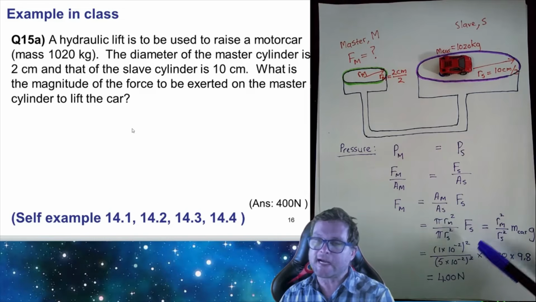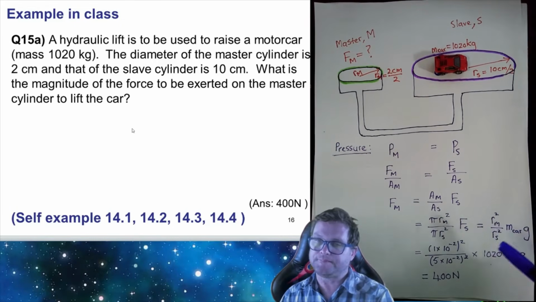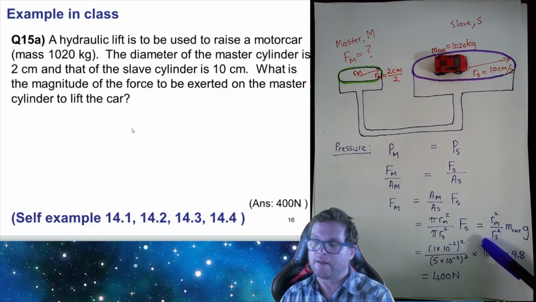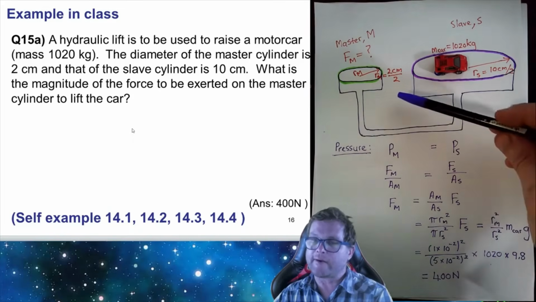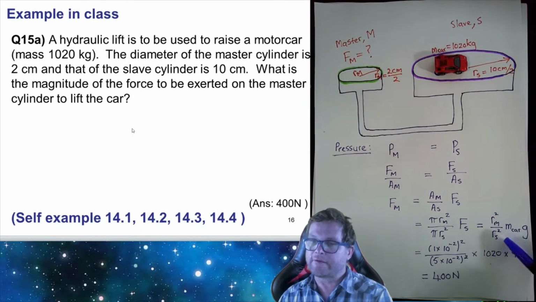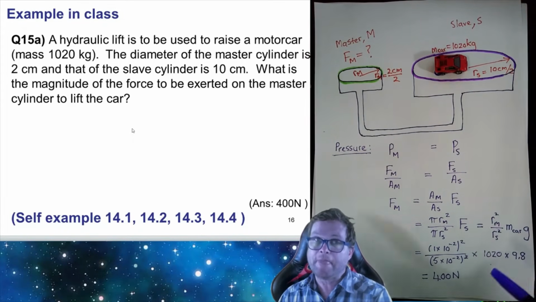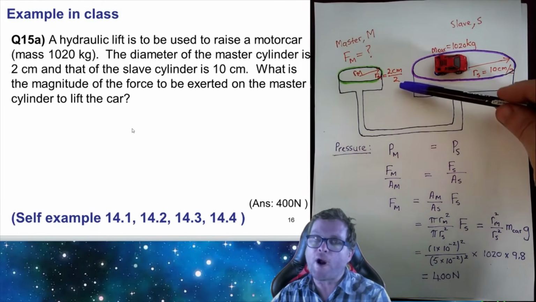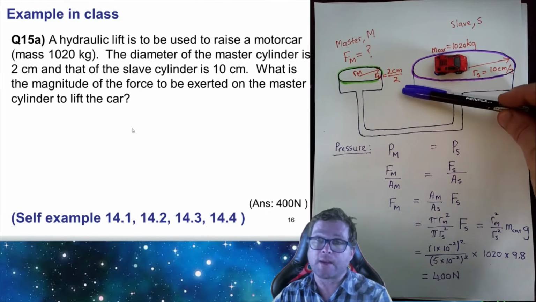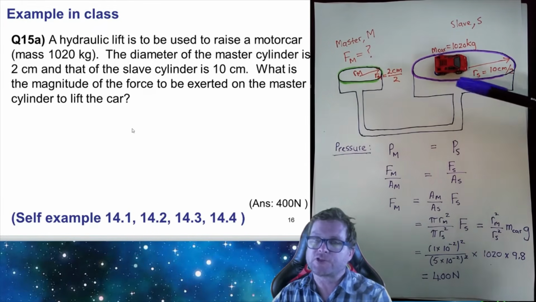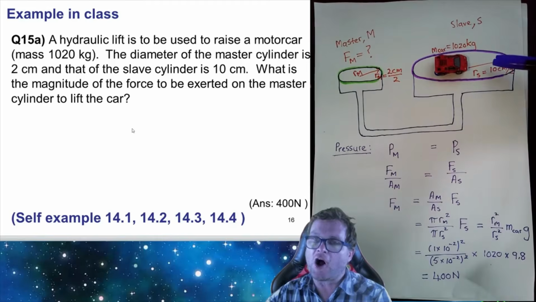So it turns out then that the force to be applied on the left hand side is given by this expression here, and then we can simply substitute the values in, and we found the answer to be 400 newtons. So this means a force of 400 newtons needs to be applied on this side to lift this car.